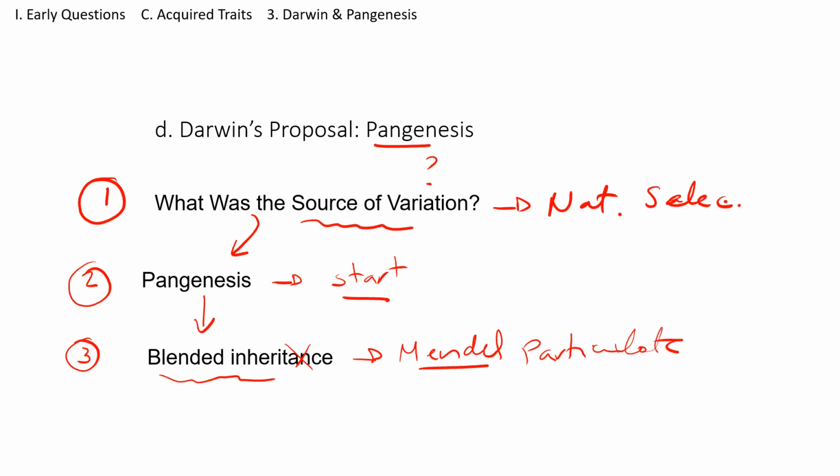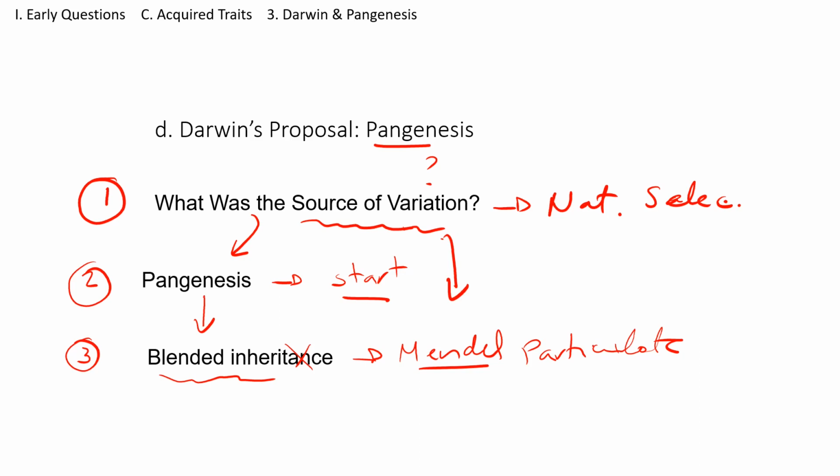And this actually solved the problem of inheritance in the long term. However, as I said before, although Darwin and Mendel lived at the same time, Mendel was never able to communicate with Darwin. So Darwin lived without knowing that his question about the variation was solved by Mendel.